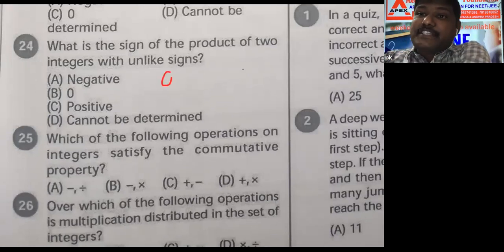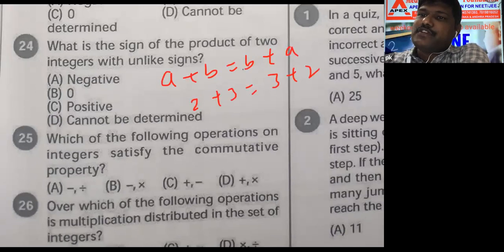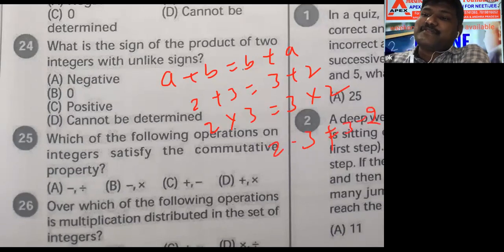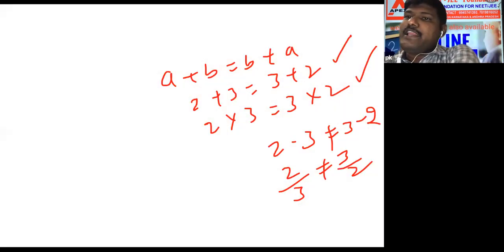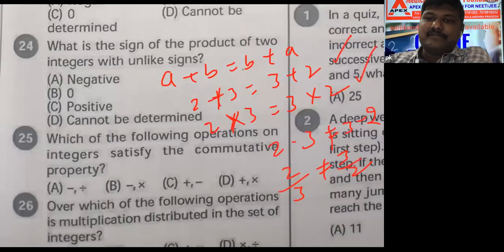Commutative means a plus b is equal to b plus a. 2 plus 3 is equal to 3 plus 2. 2 into 3 is equal to 3 into 2. 2 minus 3 is not equal to 3 minus 2. 2 divided by 3 is not equal to 3 divided by 2. So only plus and multiplication are possible, correct?